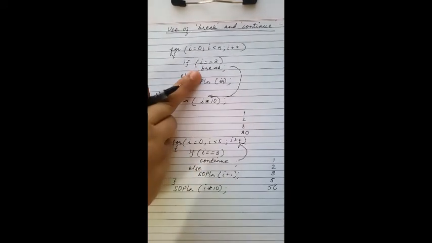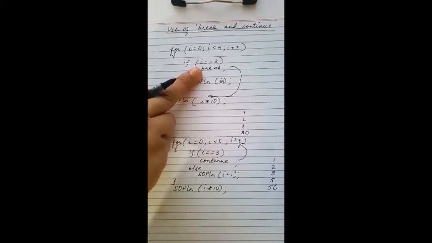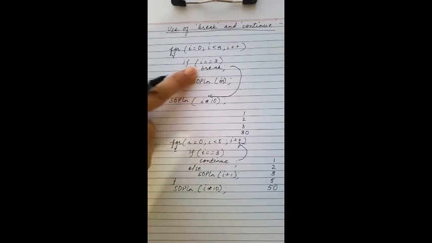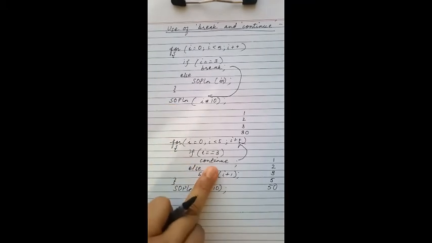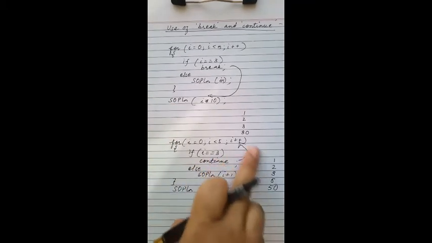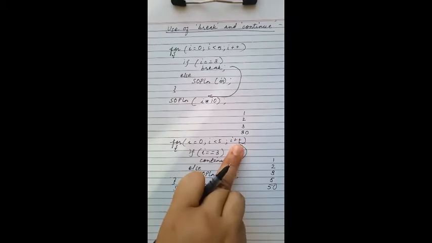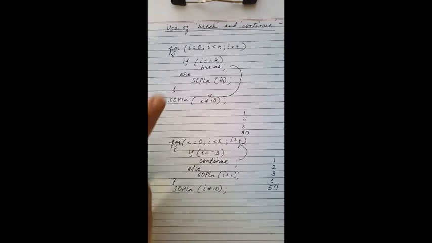So break is doing what? It is taking our control outside the for loop, outside the loop to the next statement following the loop. Whereas continue is taking our control to the next iteration. It is forcing the next iteration to take place. This is the difference between break and continue.